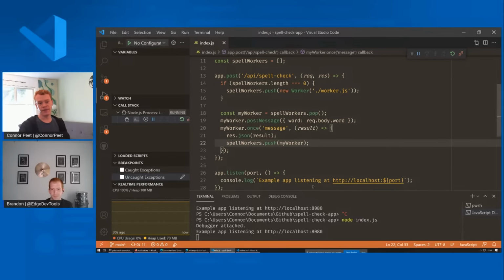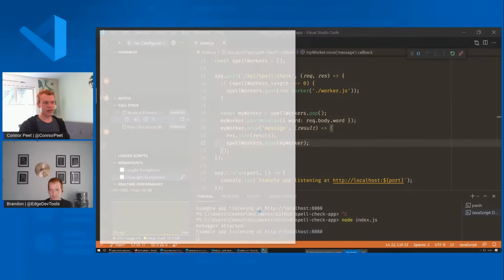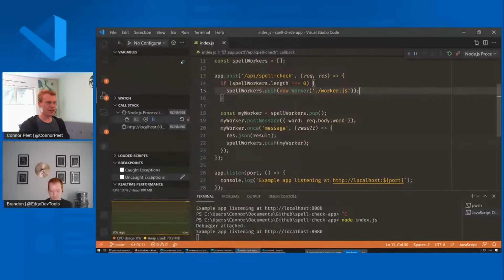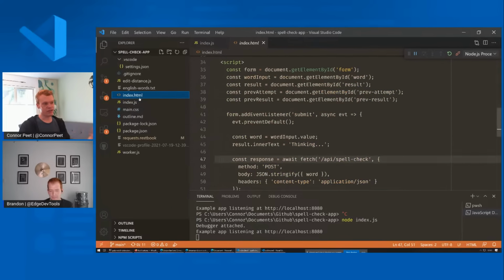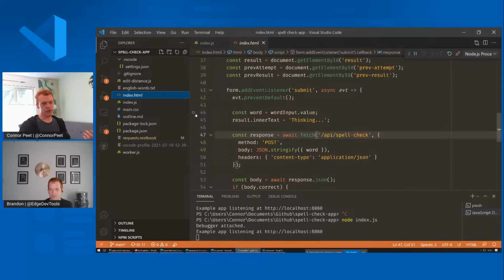First of all, if you are using the debug terminal, then if you hover on links here, you might notice that instead of the tooltip to just open a URL, it's a tooltip to debug the URL. So all links inside the debug terminal, if you click on them, will automatically be debugged. If I click on this, then it'll open a browser in debug mode. And if I open my index.html file and set a breakpoint there, you'll see that it is verified.